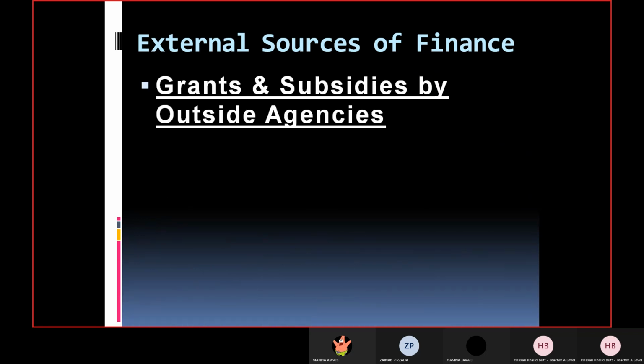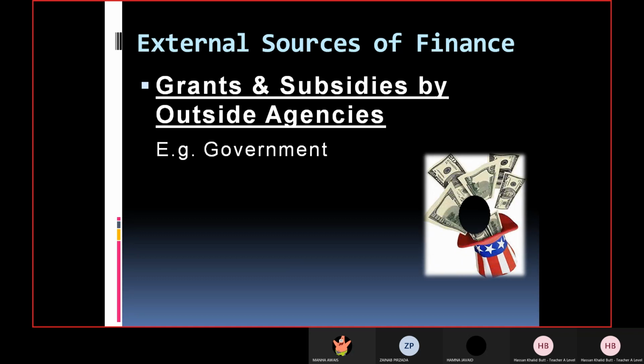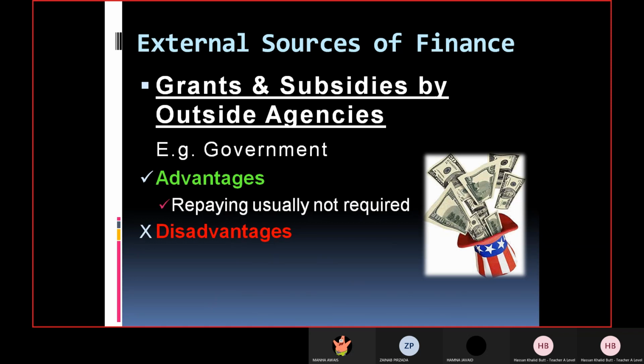Then we have grants and subsidies by outside agencies. We discussed that as well. So the government normally provides the subsidy or the grants to the businesses, right? Advantages: repaying will not be required. Yes, the government is paying you, so you do not need to return the amount. So it is a huge relief for businesses, especially for smaller businesses who are not in a position to pay the amount back.